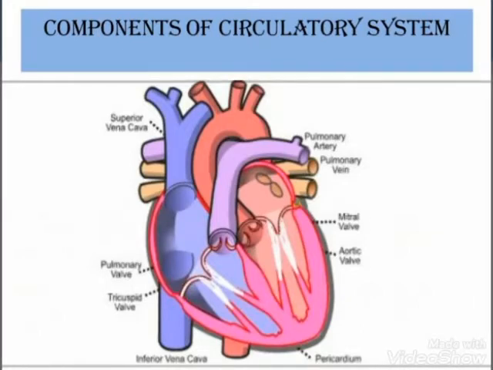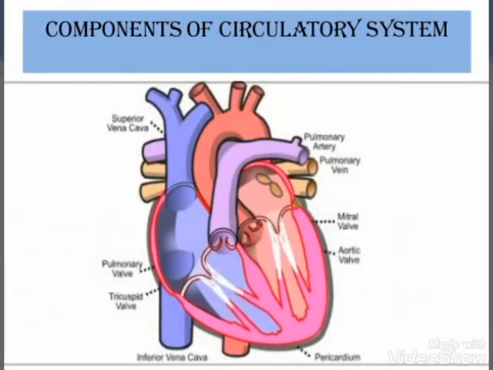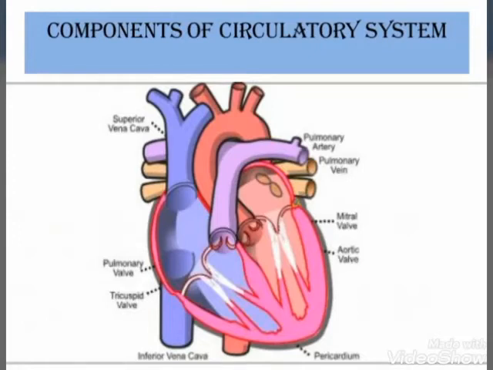Right-sided chambers are separated from left-sided chambers through a thin wall called septum to prevent the mixing of blood. Valves connect the atria with the ventricles and prevent the backward flow of blood during pumping. The valve that is present between the right atrium and the right ventricle is called tricuspid valve. It is blue in color as shown in the diagram, while the valve that connects the left atrium and left ventricle is called bicuspid valve. Our heart produces a lub-dub sound. The heart works in 2 ways. It collects blood from different parts of the body and pumps it to lungs. It also collects blood from the lungs and pumps it to all parts of the body.